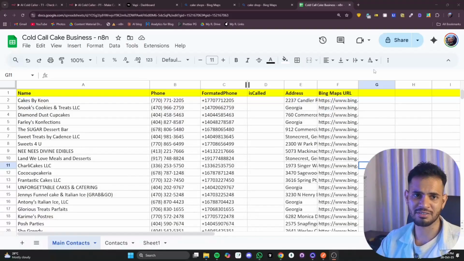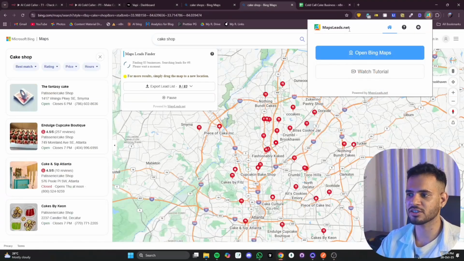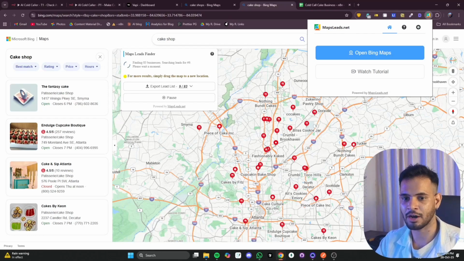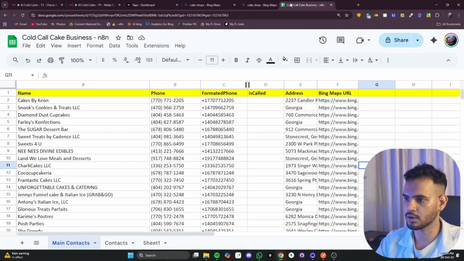Let's start. All right, so we have scraped data from leads, using MapsLeads.net and Bing Maps. It is a tool where you can scrape data of local businesses. So we have scraped data of cake shops here.